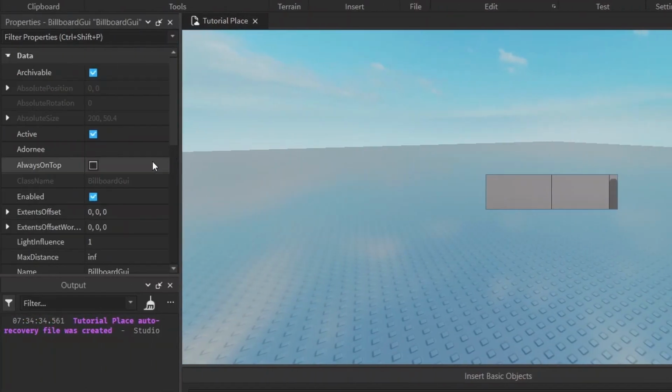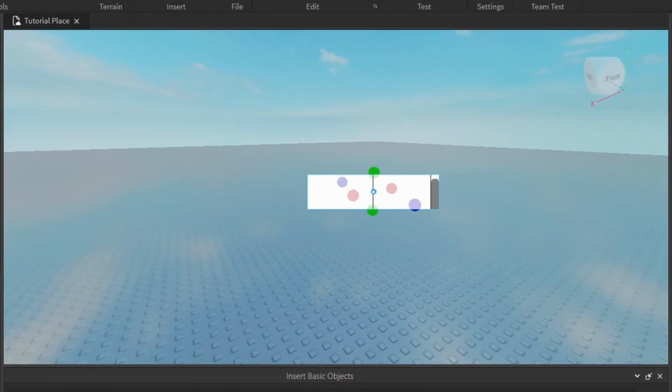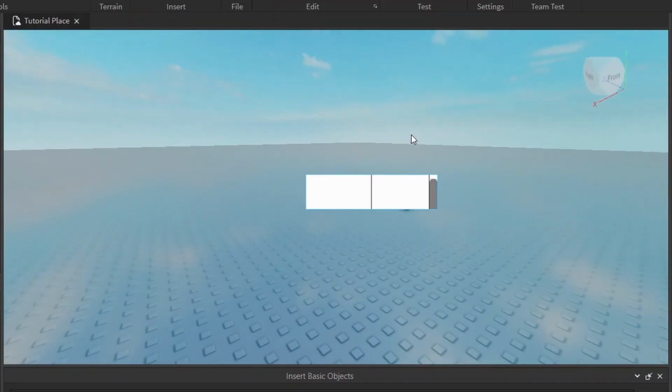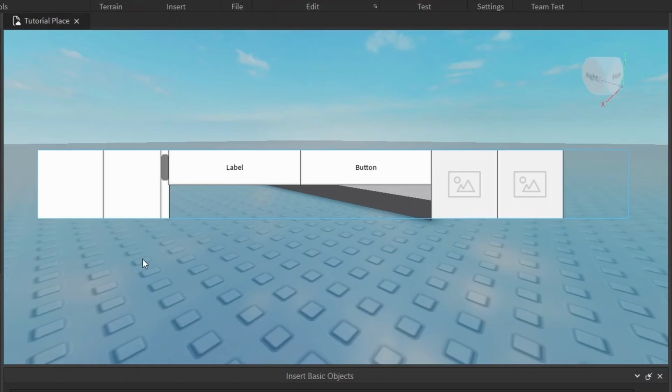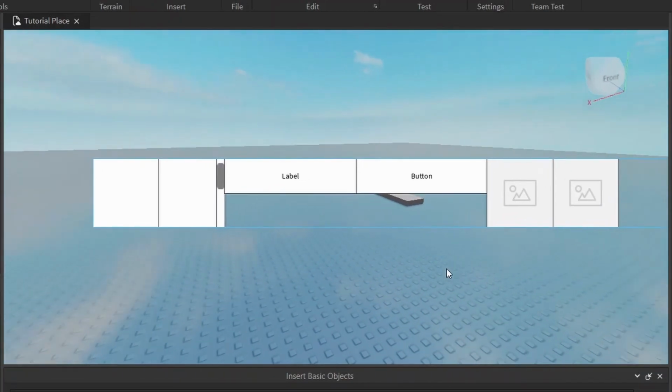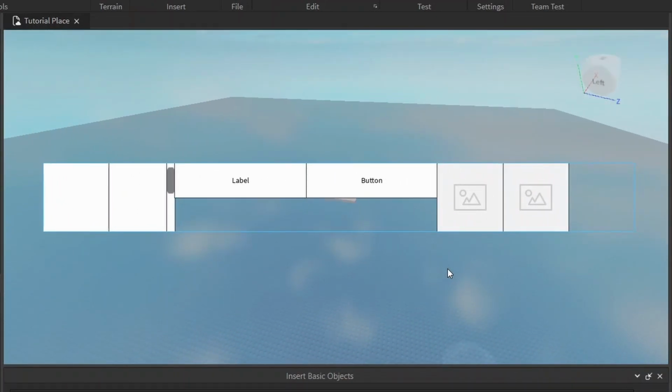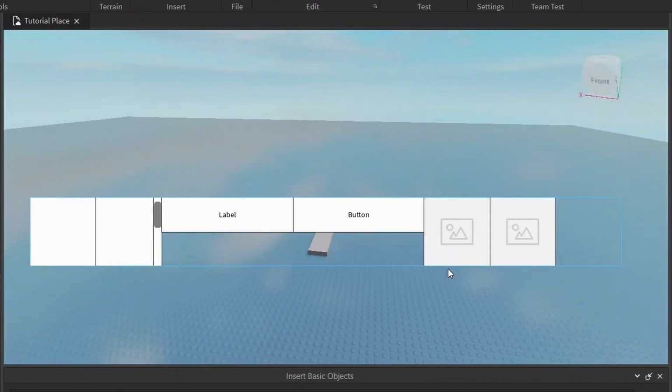And there's lots of properties you can do, like always on top. And then if I bring this part back, even though it's not transparent anymore, it'll always display the elements on top. I just changed the size of it so you can better see it. I'll go over that later. But yeah, you can see if you want something that's always displayed, it's kind of big. That's how you go about doing that.